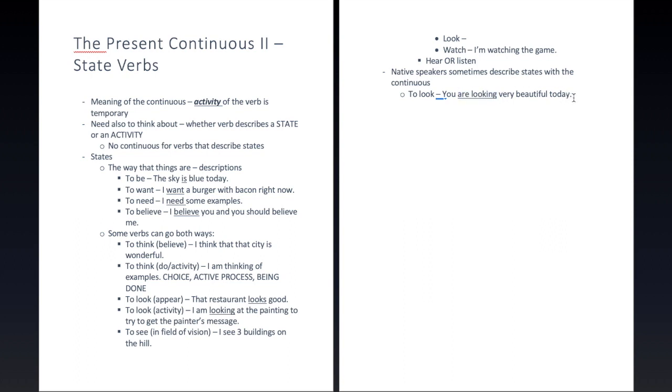And what would the meaning be here? Don't worry about it too much, because I'm just going to recommend that you not do that. But to understand, we're saying that this is a different state than normal, and therefore probably a temporary thing. So, in other words, she looks more beautiful that day than on a normal day. And because it is, like I said, different than normal, then we expect this to be a temporary thing. And the native speaker, a lot of the time, will describe this state with the continuous, in order to put that meaning in there, that it is a temporary state.